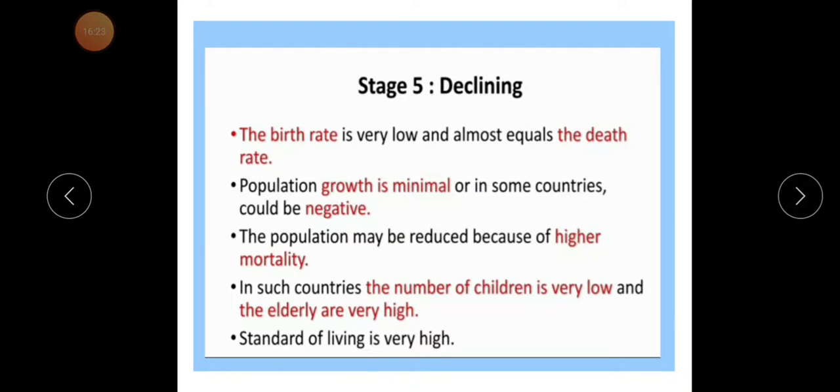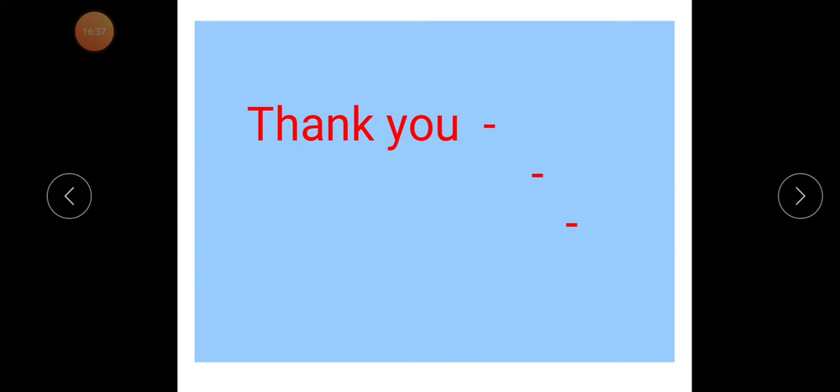The standard of living is very high in this region due to highly developed infrastructure. In this way we can complete the first to the fourth and last, fifth, declining stage of demographic transition theory.